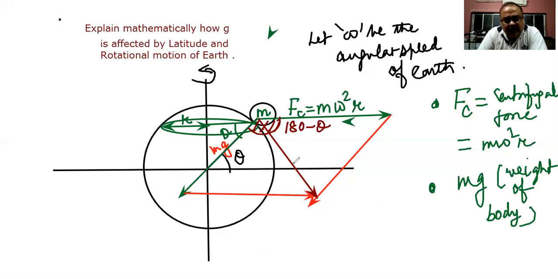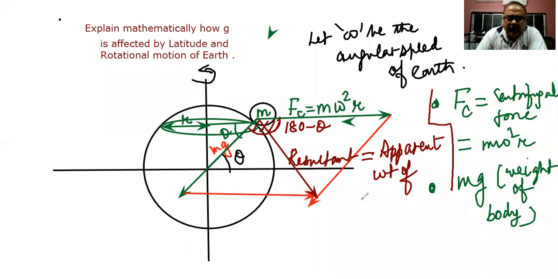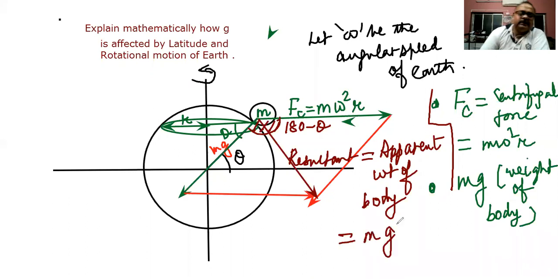So I can say this is the resultant actually. This resultant is nothing but the apparent weight of the body. I hope it is clear. Apparent weight of the body is therefore equal to mg dash.